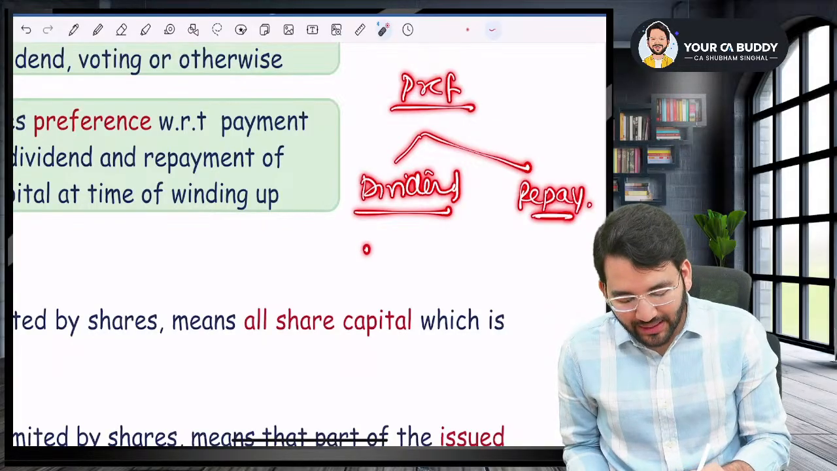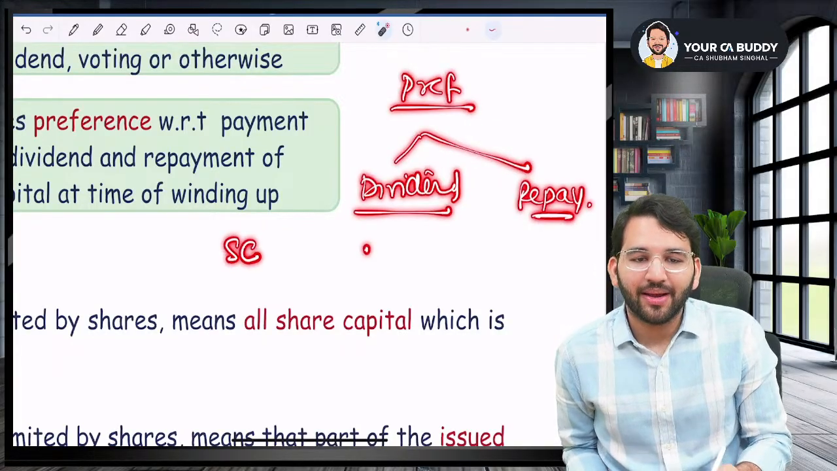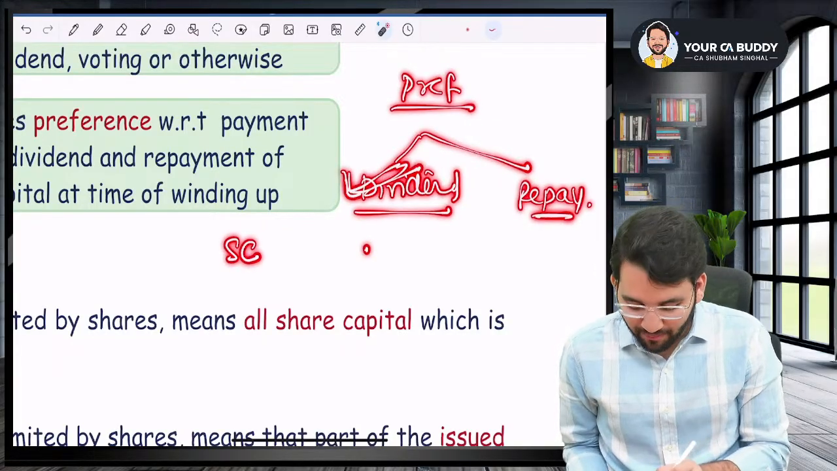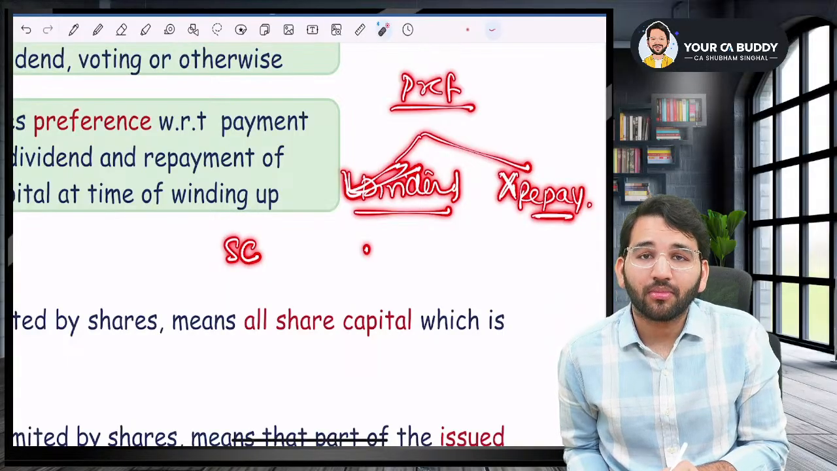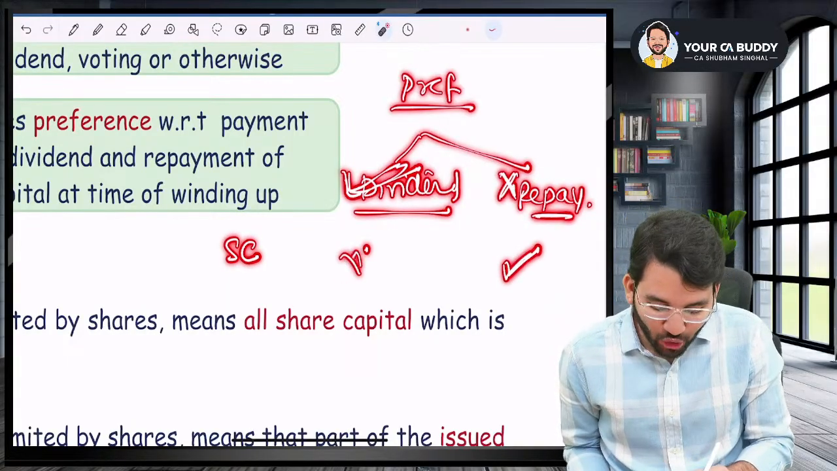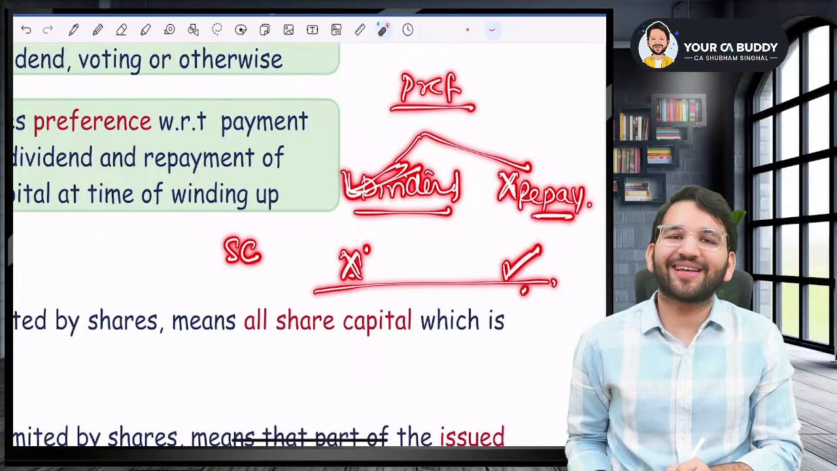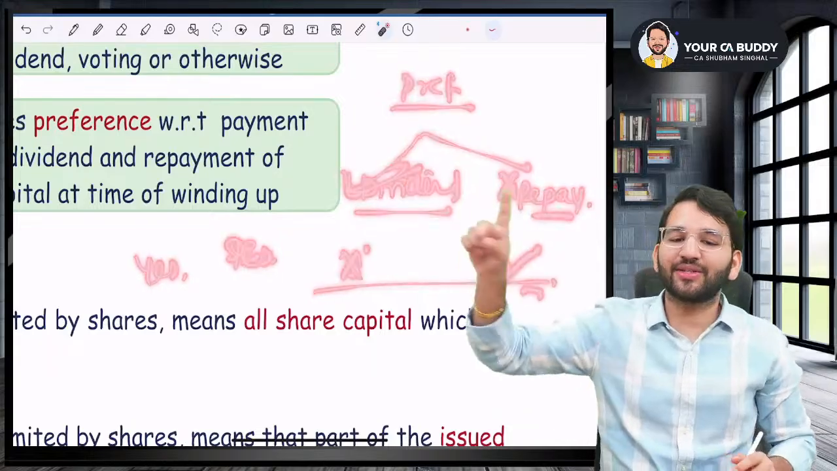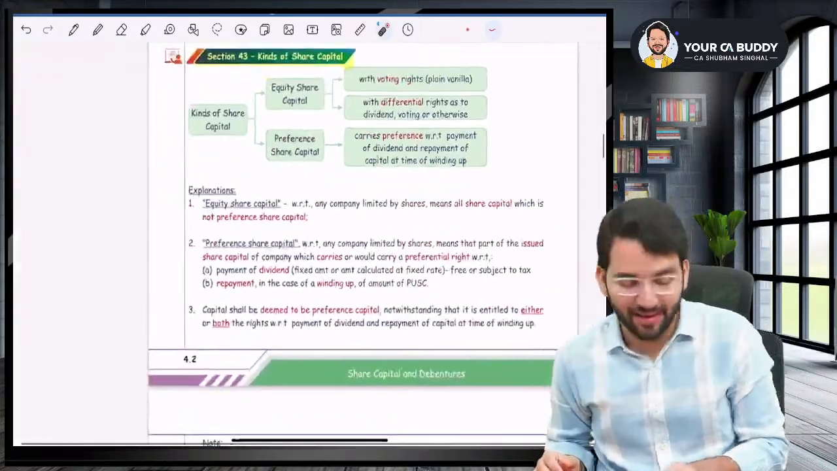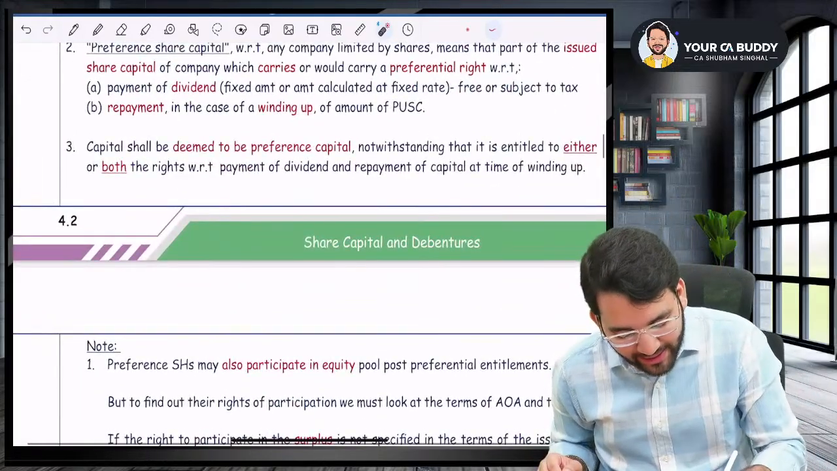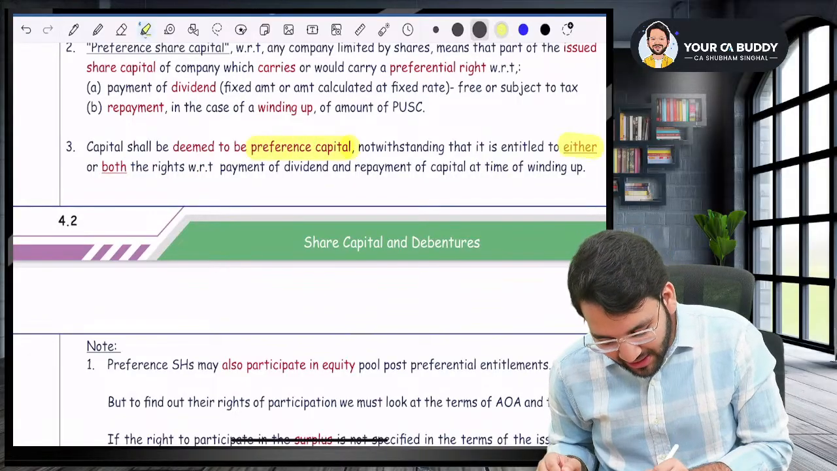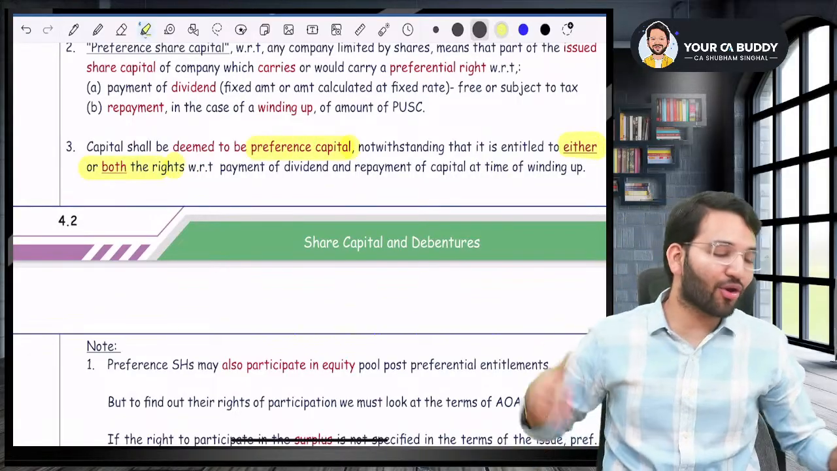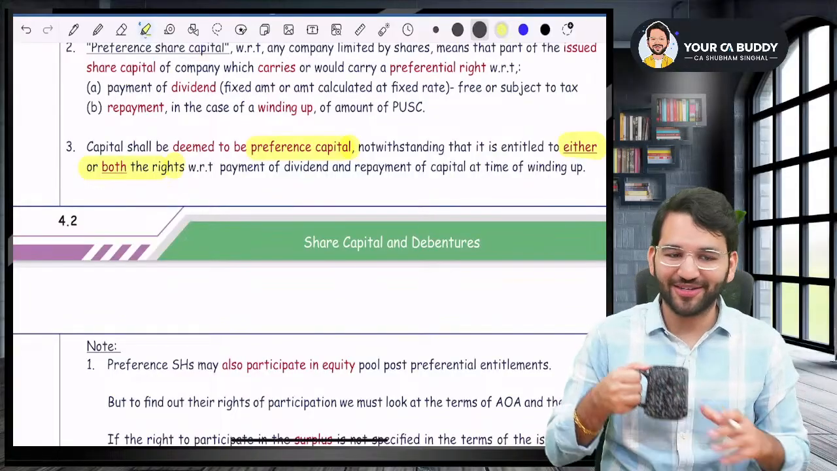My question is, sir, if I issued a share capital in which there is a preference of dividend but no preference on repayment, or there is a preference on repayment but no preference on dividend, will it be considered as preference share capital? The answer is yes, sir. Law says that even if there is one preference, it will be considered as a preference share capital. Capital shall be deemed to be preference capital even if it has either or both the rights.